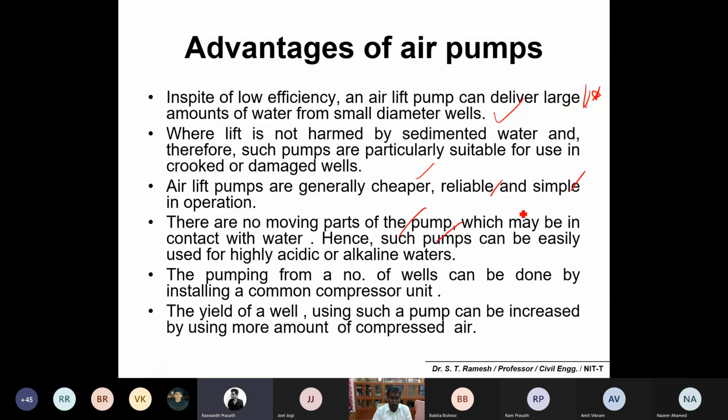Another advantage is that you need to buy a bigger compressor, but that can be connected with a number of wells, so the pumping from a number of wells can be done by a single or common compressor unit. And the yield of the well can be increased by using more compressed air. So these are some of the advantages of air lift pumps.